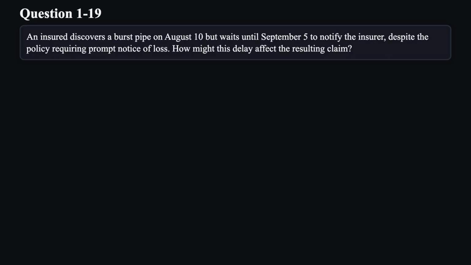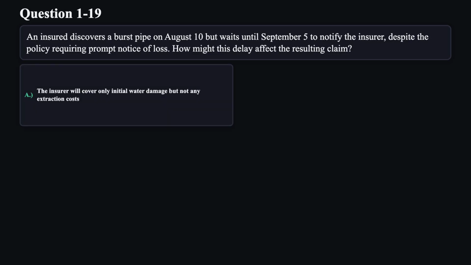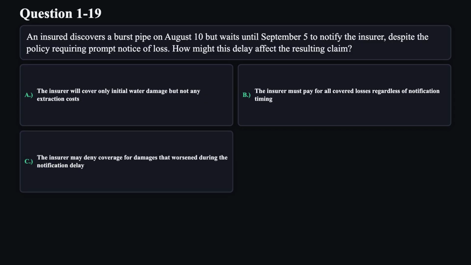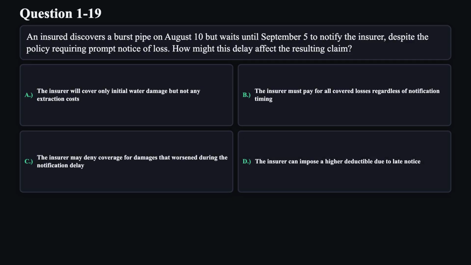Question 19. An insured discovers a burst pipe on August 10th, but waits until September 5th to notify the insurer, despite the policy requiring prompt notice of loss. How might this delay affect the resulting claim? A. The insurer will cover only initial water damage but not any extraction costs. B. The insurer must pay for all covered losses regardless of notification timing. C. The insurer may deny coverage for damages that worsened during the notification delay. And D. The insurer can impose a higher deductible due to late notice.